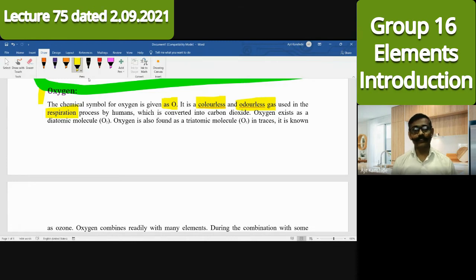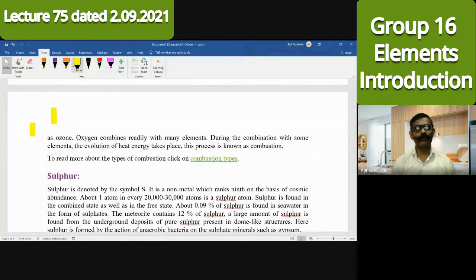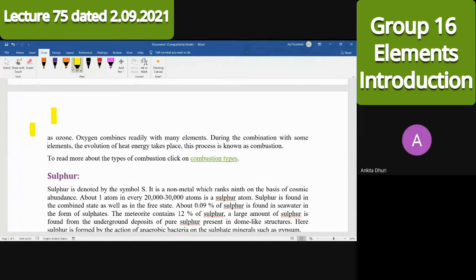And this oxygen, after respiration, is converted to carbon dioxide. Of course, carbon should be there, otherwise oxygen alone cannot react. And this oxygen exists as a diatomic molecule. Also, it can exist as a triatomic molecule in traces, in small quantity. Diatomic species means oxygen, O2. The triatomic species, O3, means what? Ozone.